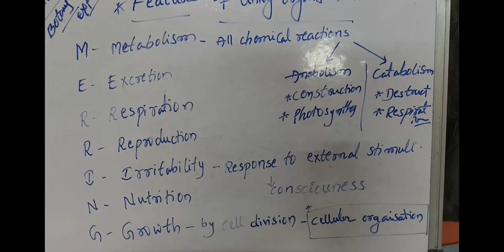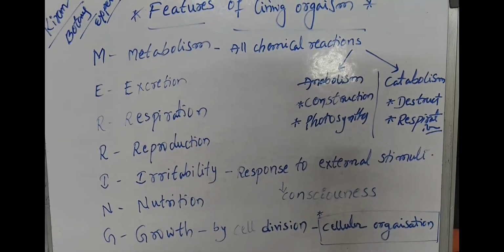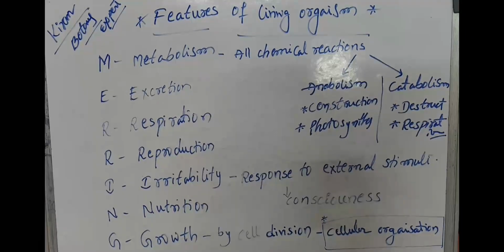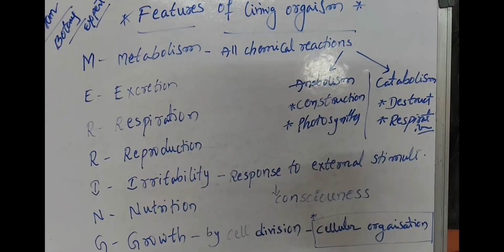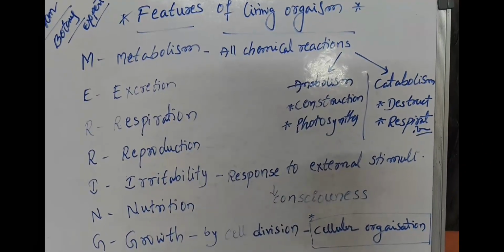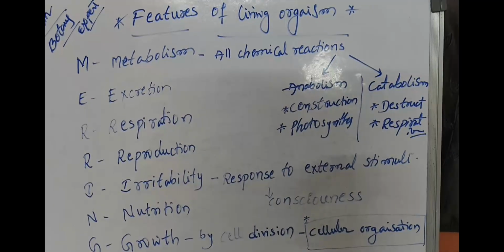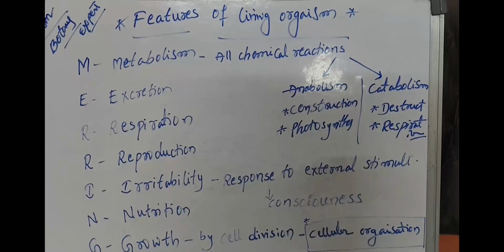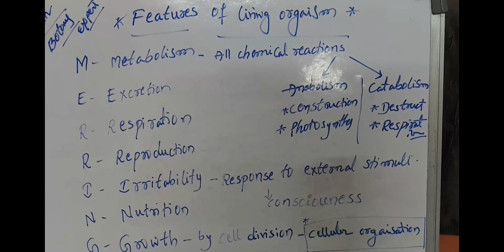Another one, cellular organization, is also one of the features of the living organism in updated botany and biology. How do you know the cell is the basic unit of life? Yes, all living organisms are made up of cells. Anything less than a complete structure of a cell does not ensure independent living. That is why cellular organization is proved to be a feature of the living organism.